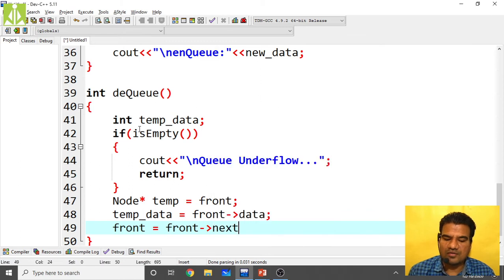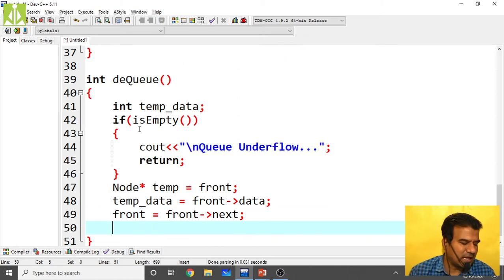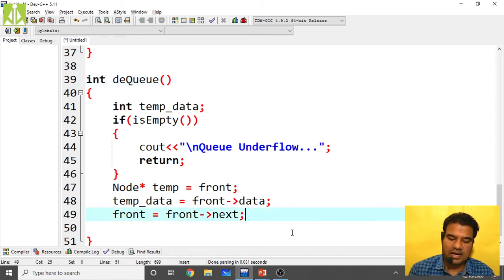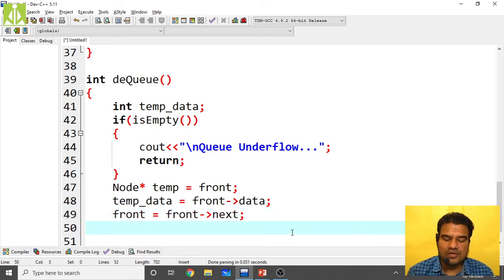Front equals front of next, what will it do? It moves the front one step ahead. Now the temporary data, you print it as the item to be dequeued. You can print that data, or we can return it, because we have taken the deque return value as integer, so you can return that as the last statement. After moving the front ahead, delete the temp data.